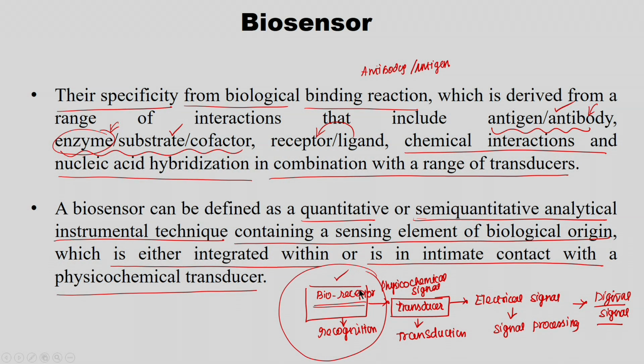So, that means I need to identify which is the antigen, which is the antibody, which is the receptor, which is the ligand, which is the substrate or which is the enzyme. If I could find out that combination, then easily I can put it into the bioreceptor module, which creates further either optical or piezoelectrical or colorimetric or potentiometric signal that will be given to the transducer and further